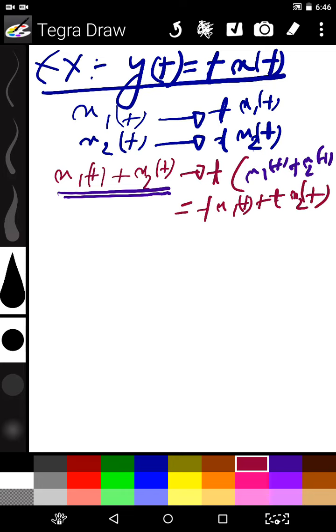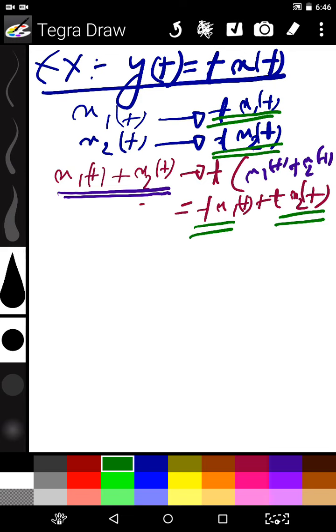Now the individual outputs combined are equal to the combined input's output. So it verifies the additivity property.